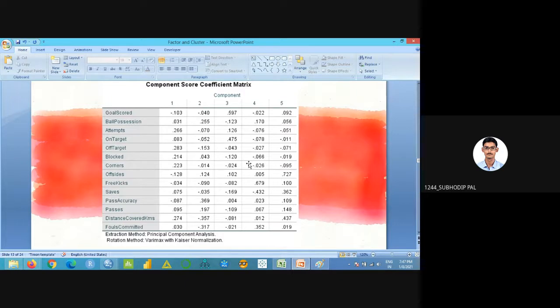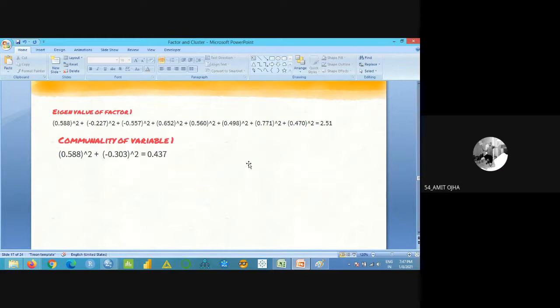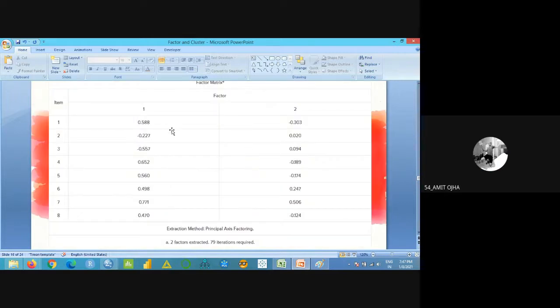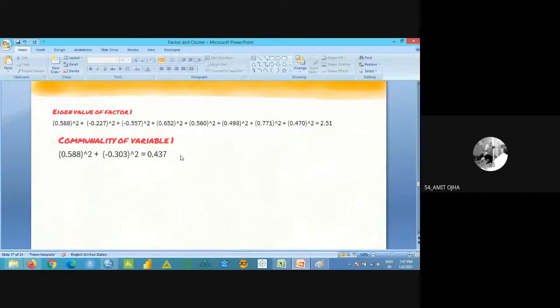Sir, I have one doubt. Can you repeat the point you just explained regarding the variables? The 0.437 divided by 2, how did that 2 come? 0.437 is the commonality for variable 1.